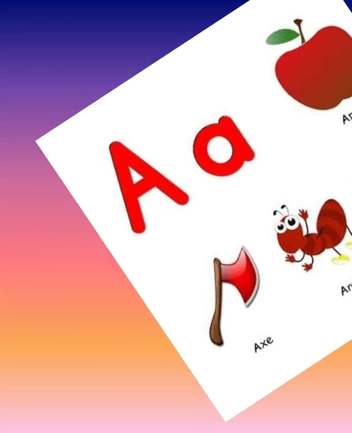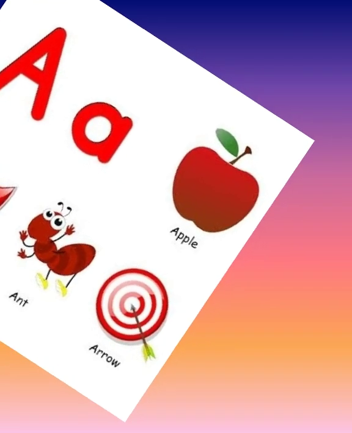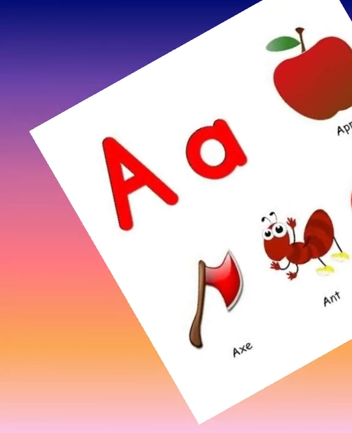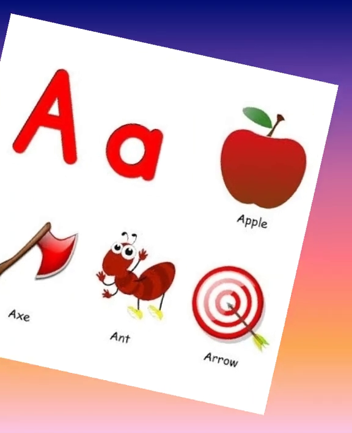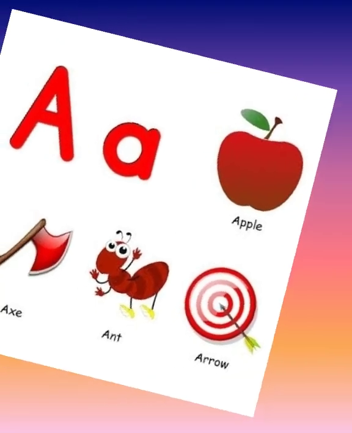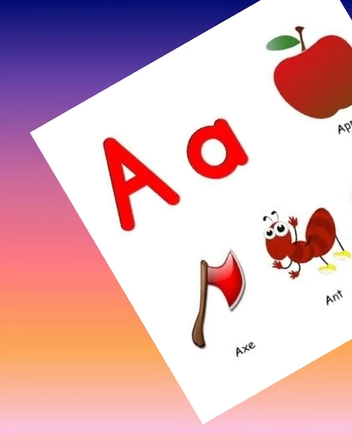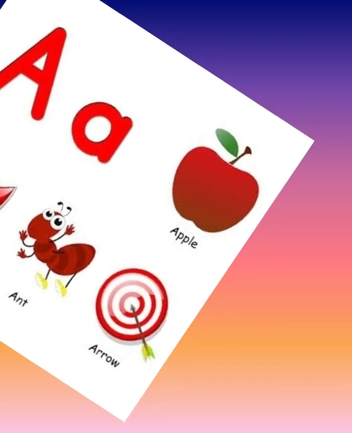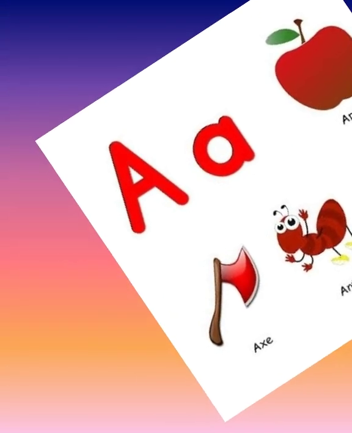So the first letter is A and the sound of A is E. E as in apple, E as in axe, E as in ant, E as in arrow.